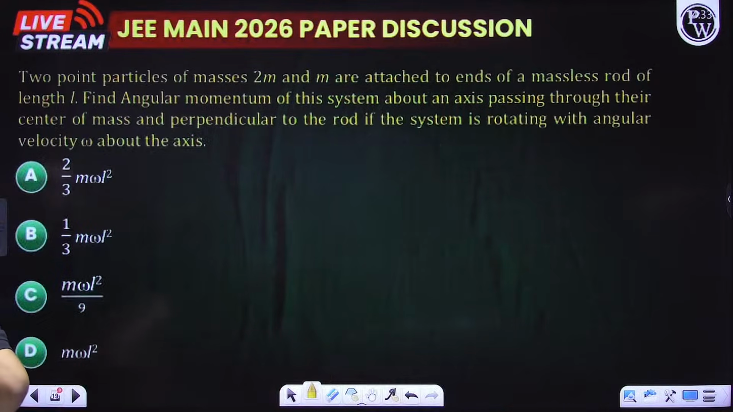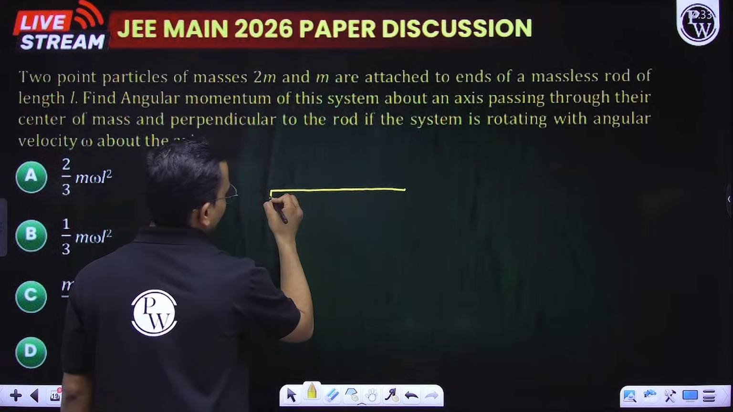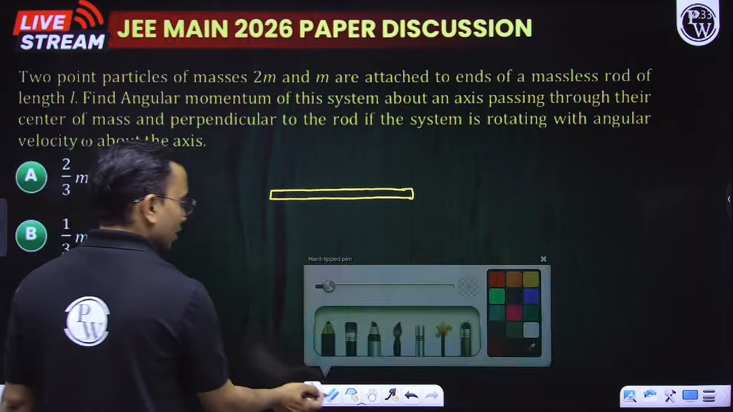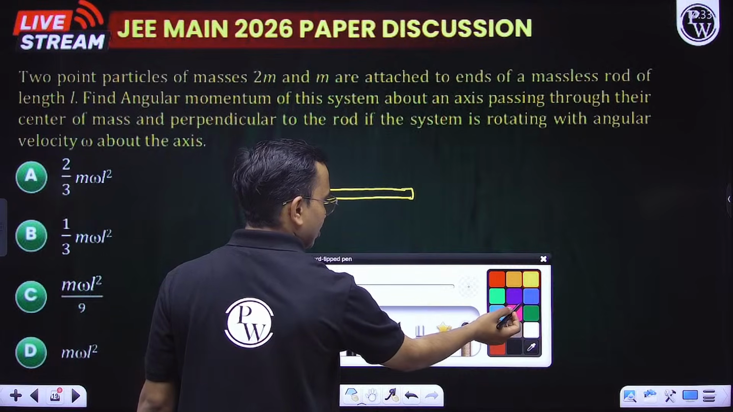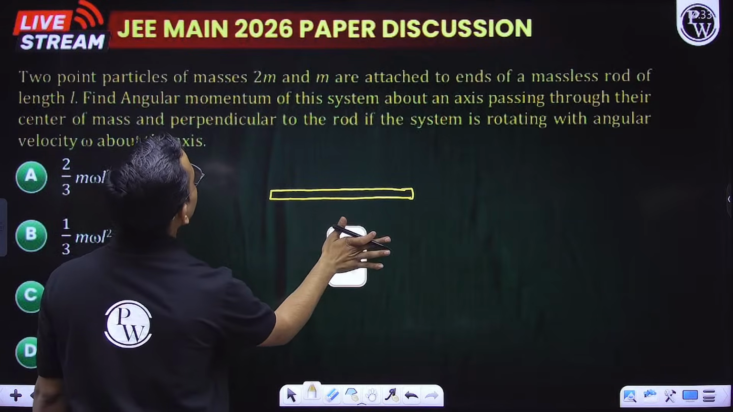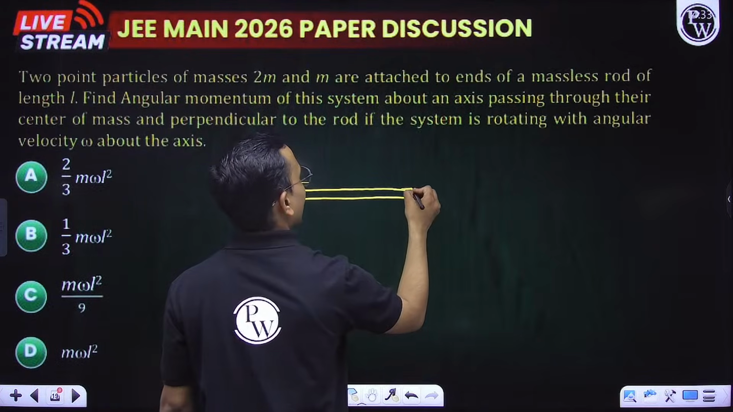Two point particles of masses 2m and m are attached to the ends of a massless rod of length L. Find the angular momentum of this system about an axis passing through their center of mass and perpendicular to the rod, if the system is rotating with angular velocity omega. So this is my rod, and this rod is massless, by the way, so don't consider the mass of the rod. At the ends of this massless rod, we have two particles. One is of mass 2m, another is of mass m. So let us take this as my 2m and this as my mass m.